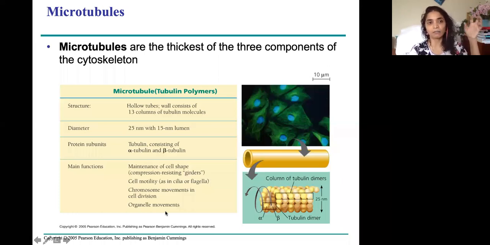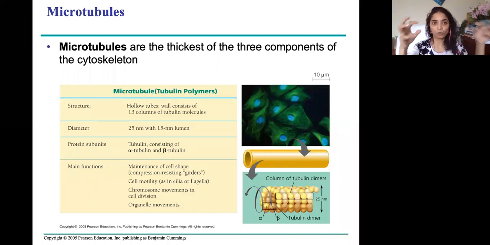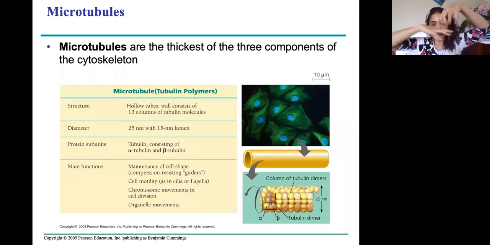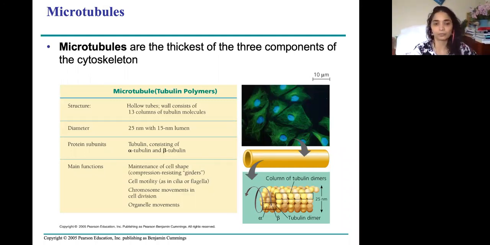They help in movement of organelles. Remember I said vesicles move from endoplasmic reticulum to Golgi complex, and Golgi complex to cell membrane. They're walking on them. The organelles walk on the microtubules, like we walk on the road with our 2 feet. Okay, so they help in the organelle movement. They help in cell movement.